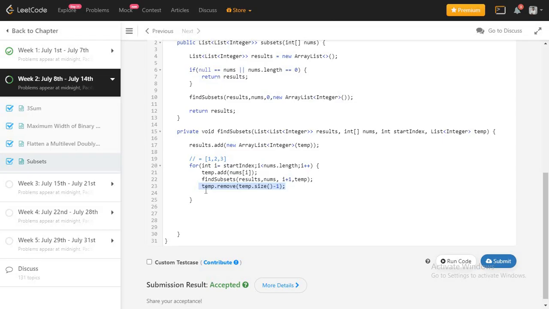So for that reason we are doing this remove, right. And since we are modifying this temp array continuously, we can't directly add it here, because in an array list we are storing the reference. So it will create a problem, it will make everything blank. So we are creating a new array list, which creates a new reference. We are not using the exact temp reference because we are modifying temp again and again.